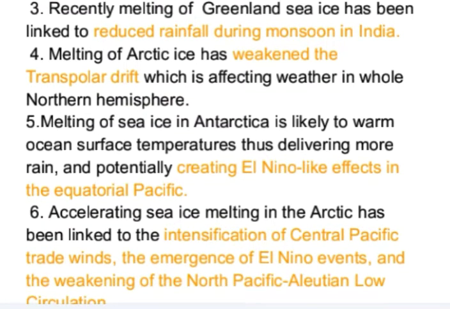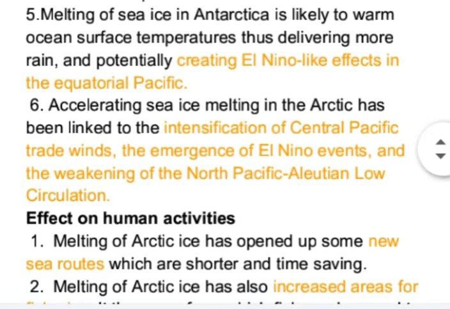Melting of sea ice in Antarctica is likely to warm ocean surface temperature, thus delivering more rain and potentially creating El Nino like effects in the equatorial Pacific. Accelerating sea ice melting in Arctic has been linked to intensification of Central Pacific trade winds, emergence of El Nino events, and weakening of North Pacific Aleutian low circulation.